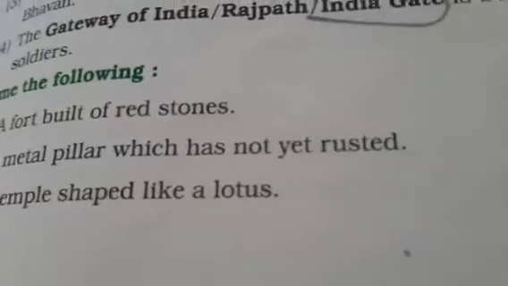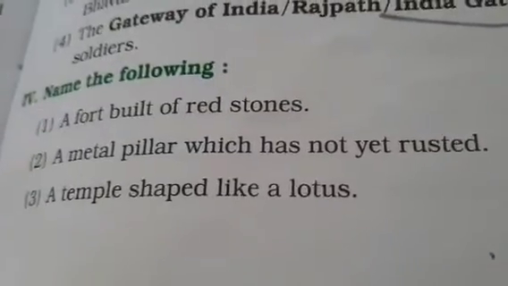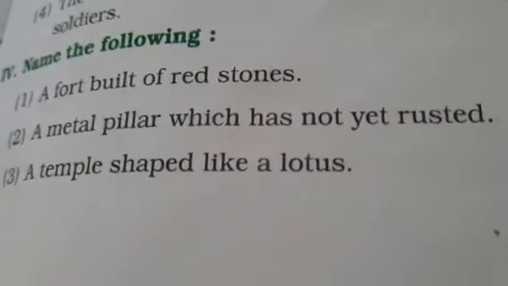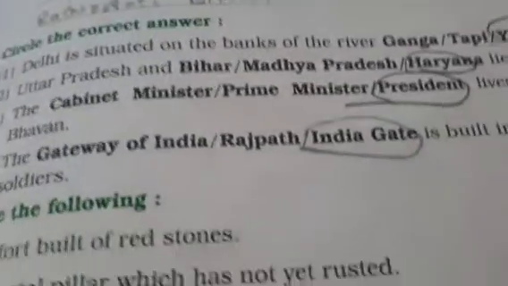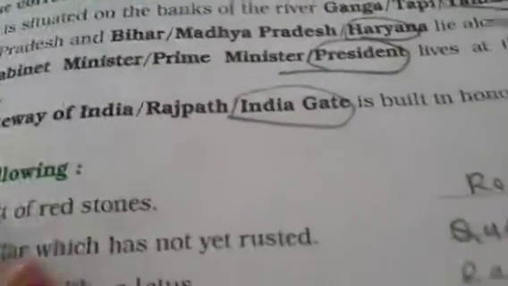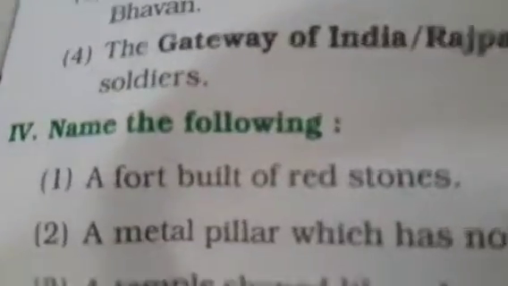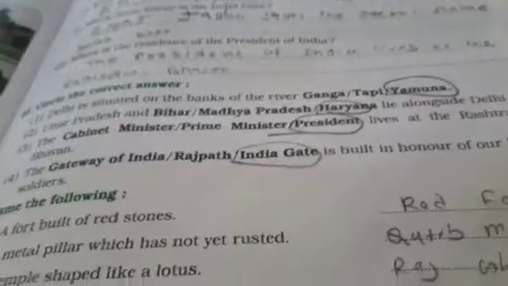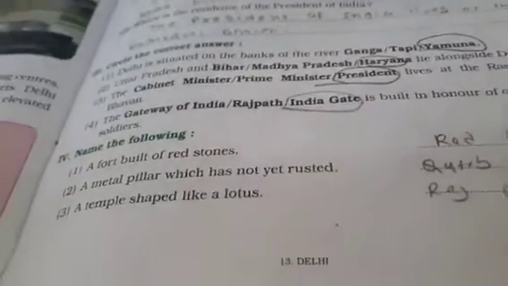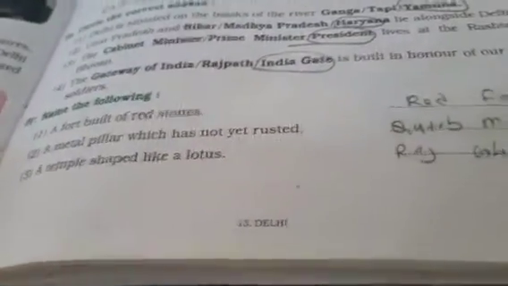So the answer is the president lives at the Rashtrapati Bhavan. The president of our country lives at the Rashtrapati Bhavan. Remember this answer: President. So circle the word president. Next.